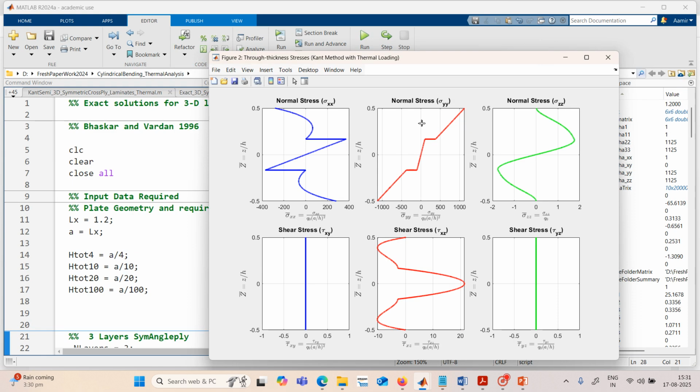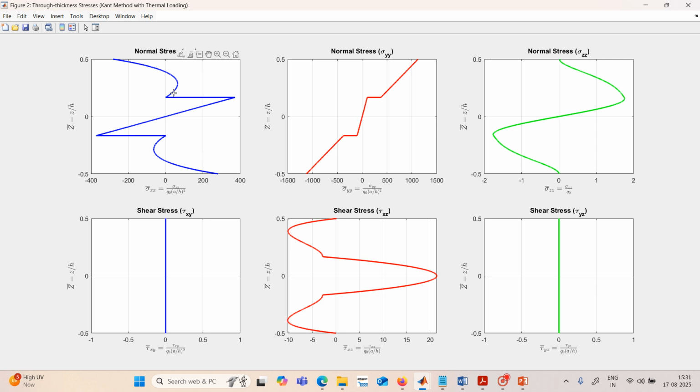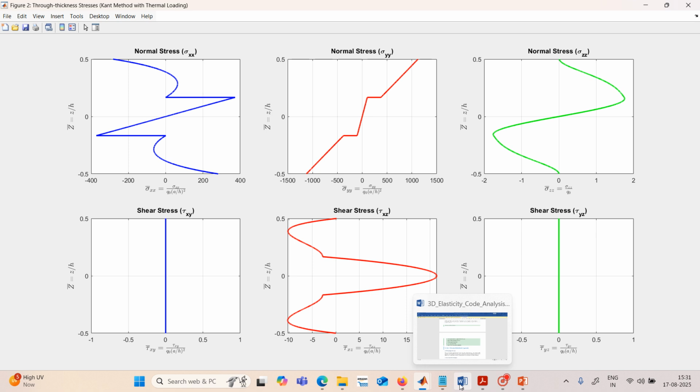Then we see sigma xx, the in-plane normal stress, then the in-plane normal stress sigma yy, and then sigma zz. And this is the sigma xz. I think the plot is also given in the paper. Let us just see the paper.